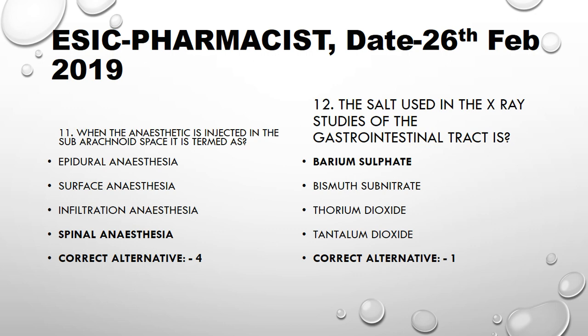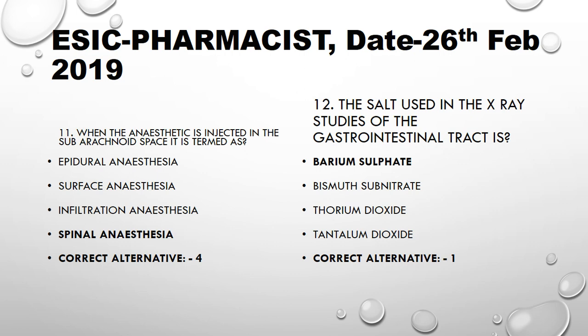When the anesthetic is injected in the subarachnoid space, it is termed as spinal anesthesia. We will discuss all options one by one. Epidural anesthesia means injected in epidural space around the spinal cord. Surface anesthesia means topical or local numbing of any skin area, inside the nose, ear, throat, anus or genital area. Infiltration anesthesia is administration of local anesthetic intradermally, subcutaneously or submucously across the nerve path.